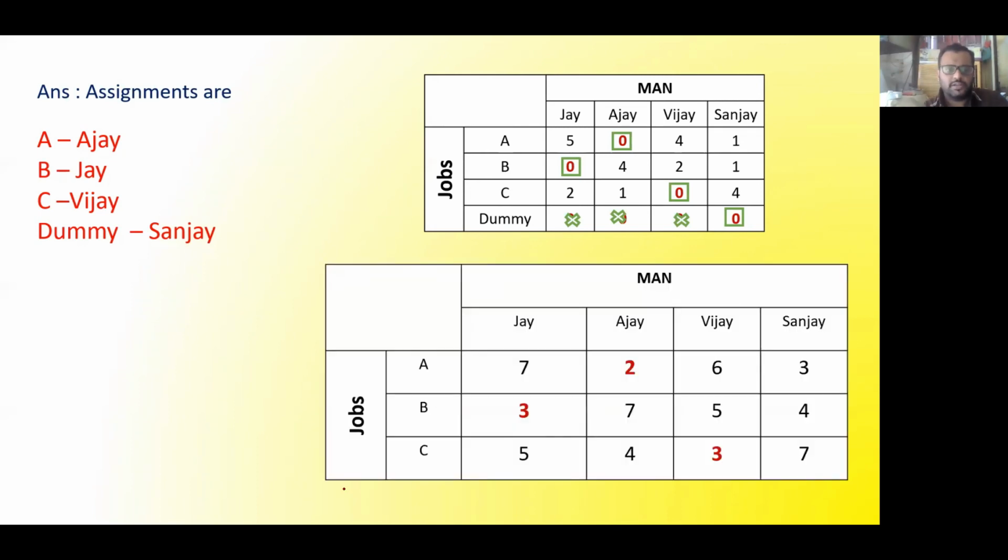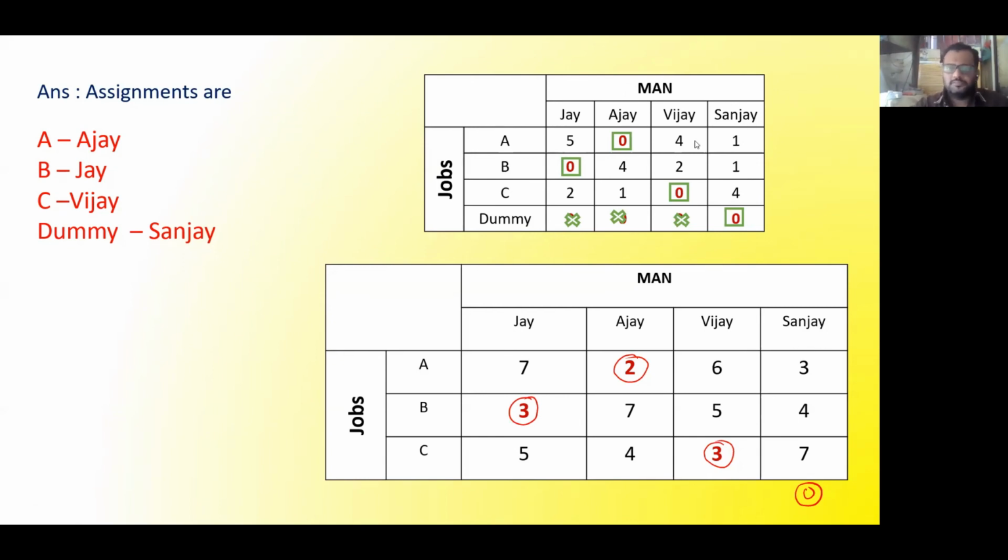And the second part, what we need to do, we need to find out the time associated with this particular person for this particular job from our original matrix, the question matrix. So here you can see for A to Ajay, there are 2 hours required. Then B to Jay, there are 3 hours required. And C to Vijay, there are again 3 hours required. And D is assigned to Sanjay, that is nothing but 0 was there. So no need to add 0. If you add also, you will get the same answer. So the final answer will be how many man hours will be required? Yes, put the answer in the chat box quickly.